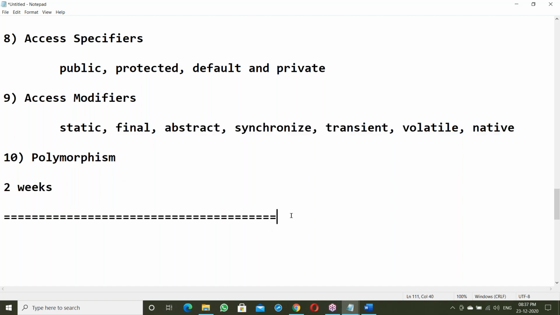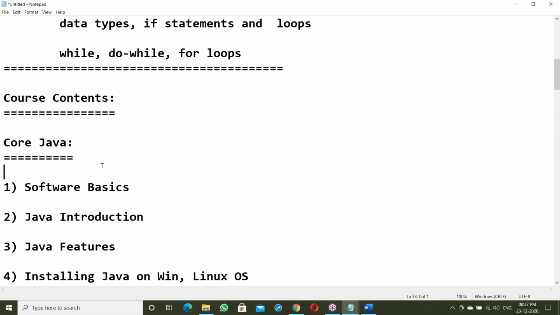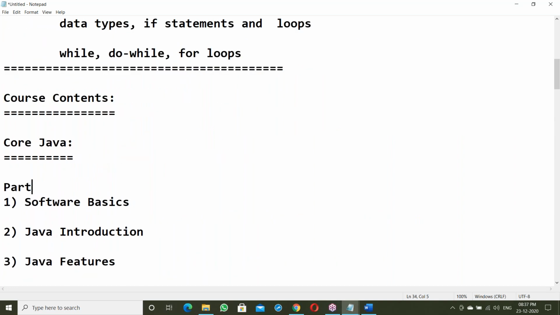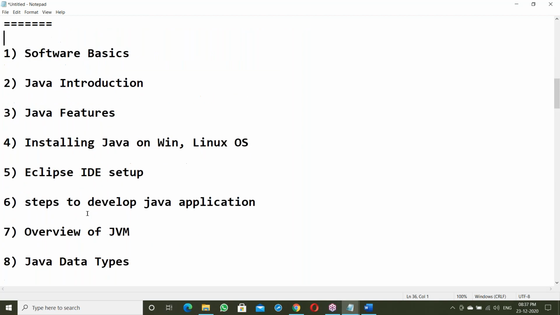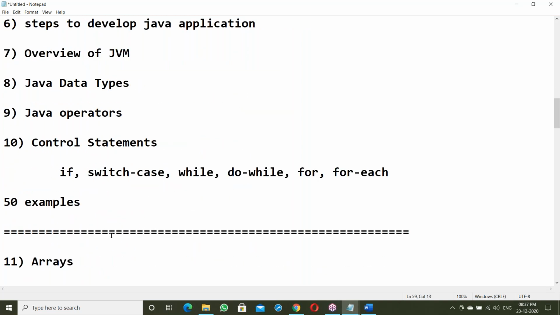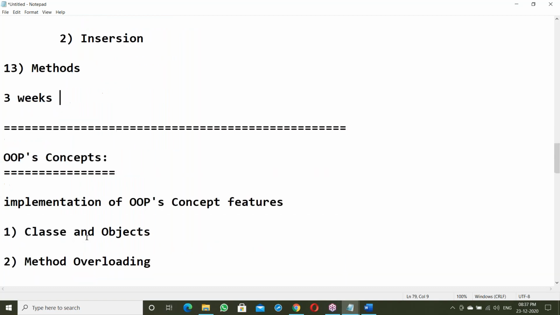Part 1 of the course contents goes up to the 13th topic and takes 3 weeks.